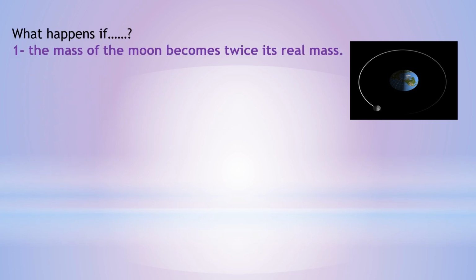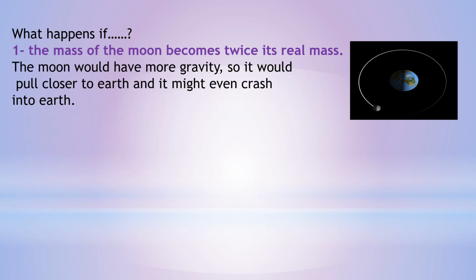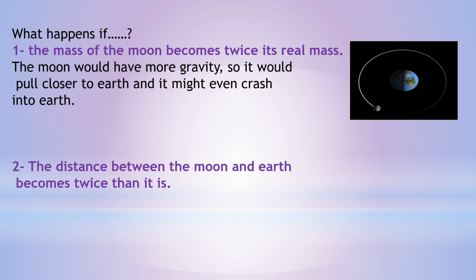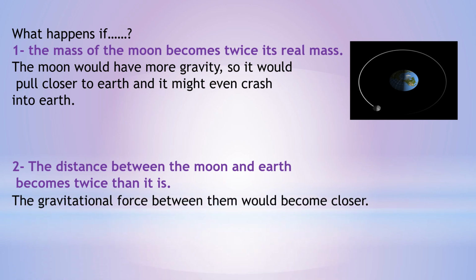What happens if the mass of the Moon becomes twice? The Moon would have more gravity, as we said before, that when the mass increases, the gravitational force increases. So the Moon would have more mass, so it would pull closer to Earth and it might even crash into Earth. If the distance between the Moon and Earth becomes twice, this means that the distance increases, so the gravitational force decreases.